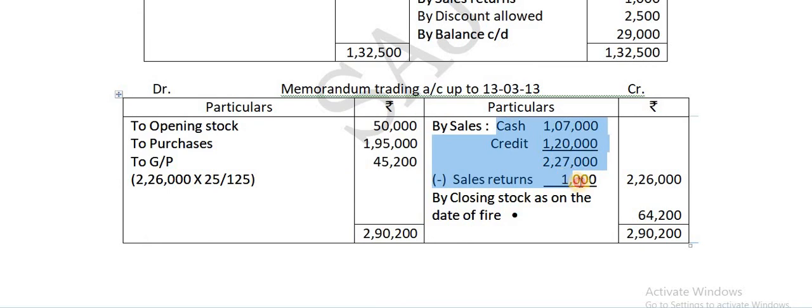This is different here. You can find there are 3 items for adjustment with the cash.